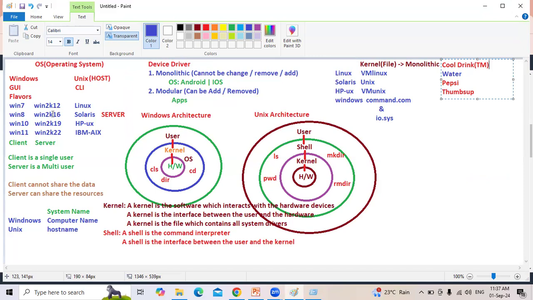If you go to Naukri or Monster, any job portals, looking for a job in Windows administration, you will see a requirement for Windows 2016, a requirement for Windows 2019, a requirement for Windows 2022. They never mention just Windows administrator. There's no meaning for Windows admin. They should tell the flavor.